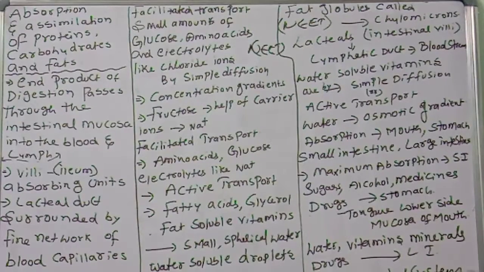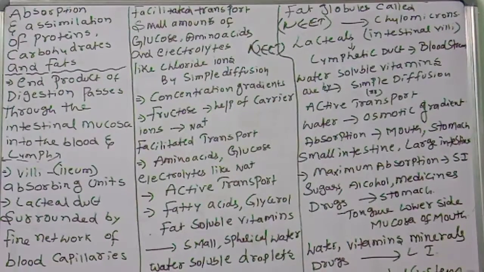Maximum absorption takes place in the small intestine, especially the jejunum and ileum. That is also a neat bit. The large intestine absorbs only water, vitamins, minerals or drugs. In the mouth, only some drugs.